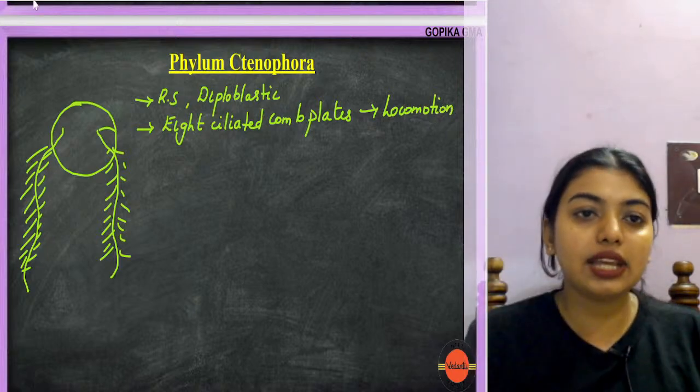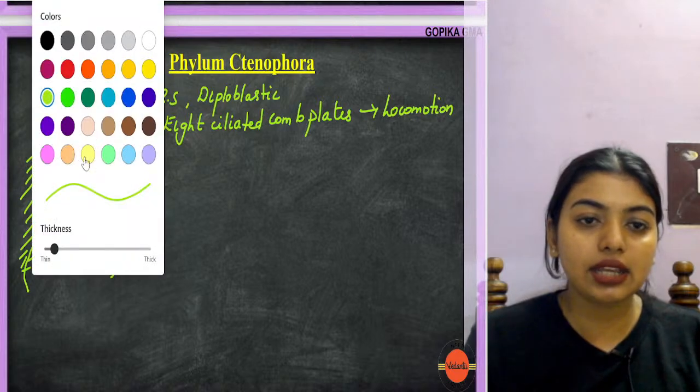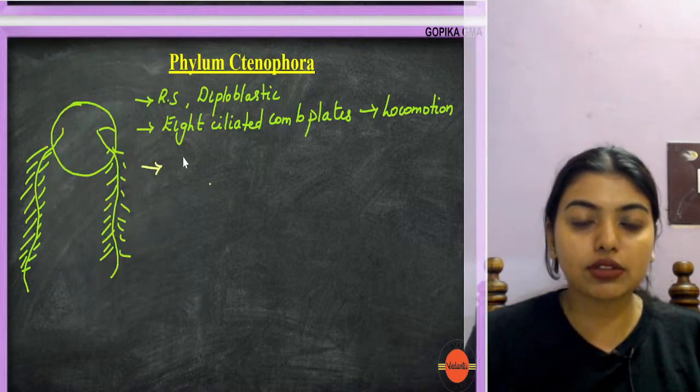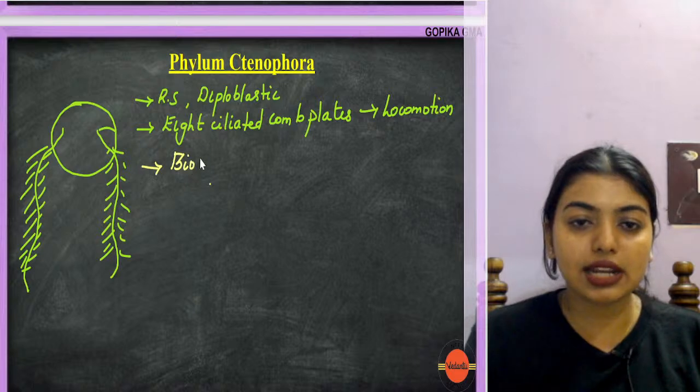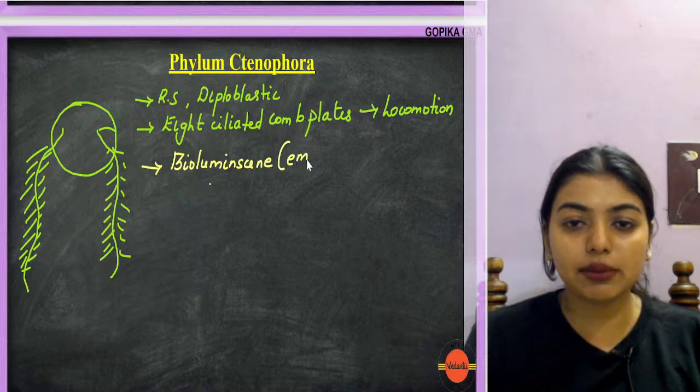Clear? Then another important feature is that they show bioluminescence, where they will be able to emit light.